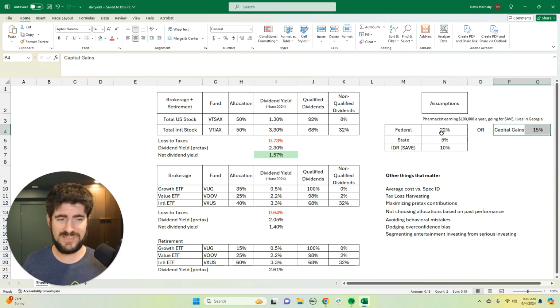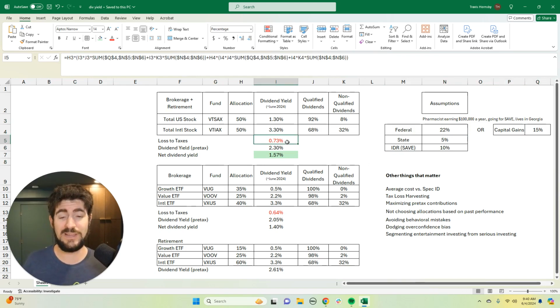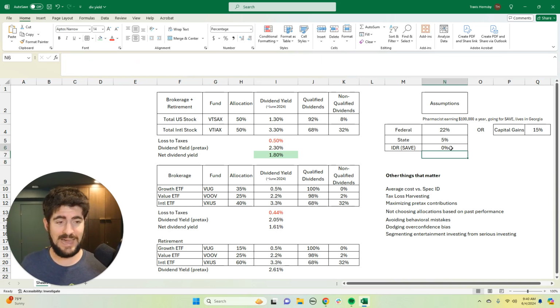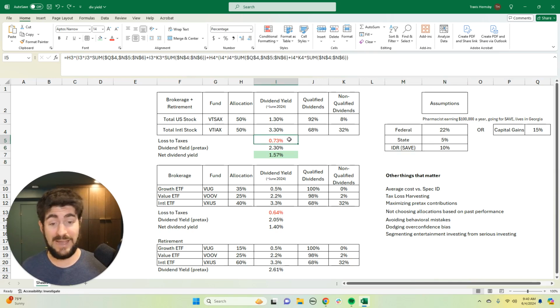If you take all of those taxes into consideration, the loss to taxes is about 0.73% on this dividend yield. Now, if this person didn't have an IDR payment, they would only lose 0.5%. So that's a pretty large loss just from being on an IDR plan. For this person's total portfolio, they're losing almost 0.25% just because they're on the SAVE plan. Now, how do you combat that?